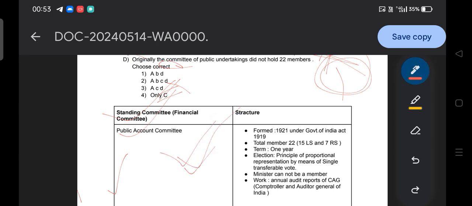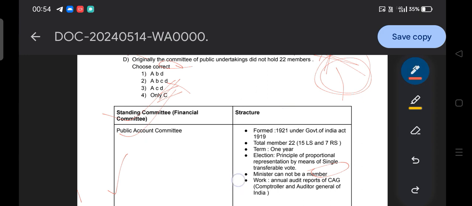Then a minister cannot be a member of the committee. In the public account committee, a minister cannot be part. Ask me why? Because the public account committee is a mechanism to check the government or executive. That's why the minister cannot be part of it.